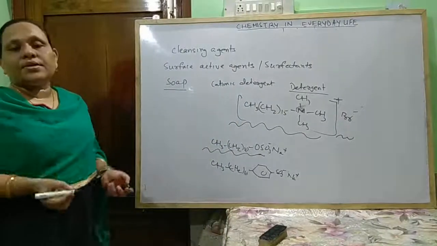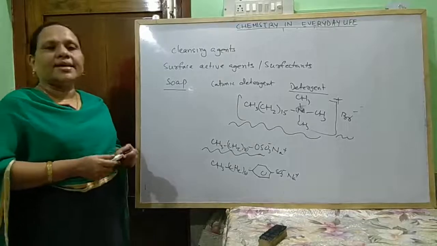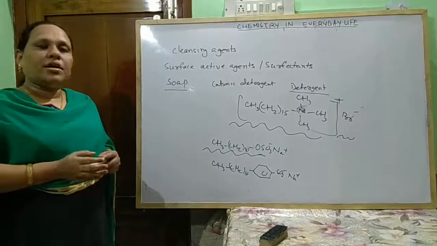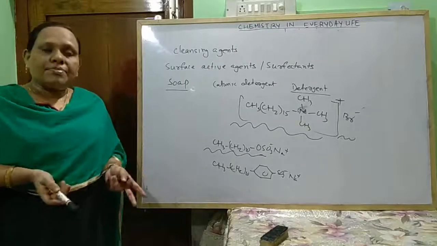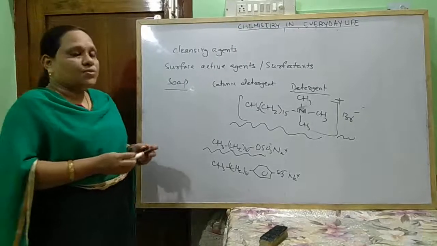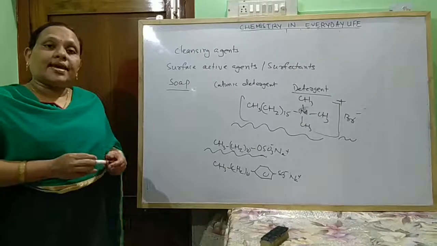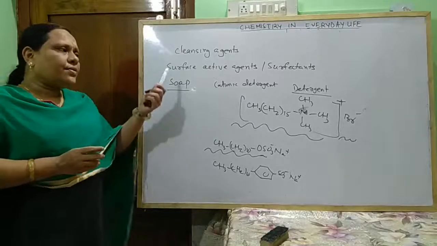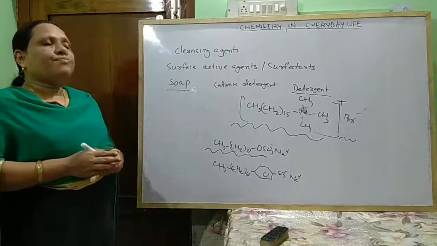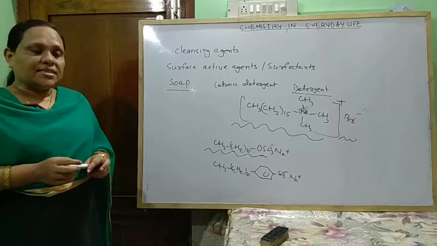And non-ionic detergents are generally formed from alcohols and acids. So there is no cation part and anion part. Generally it has ester linkage. These are some esters. Generally the liquid dishwashes are made of these non-ionic detergents.